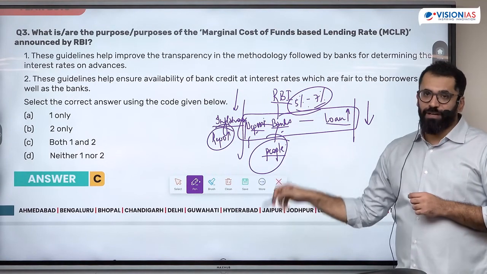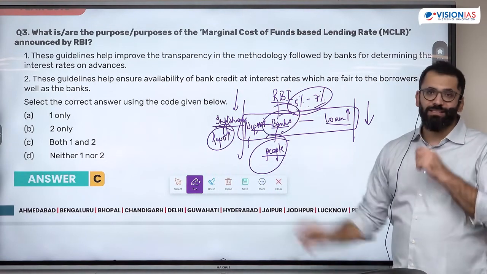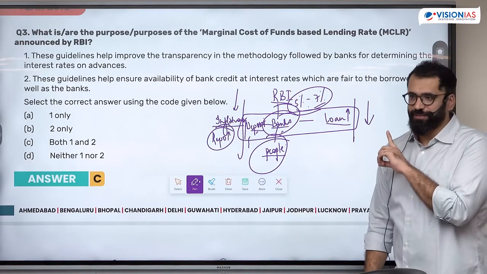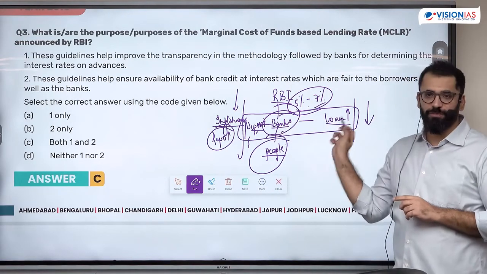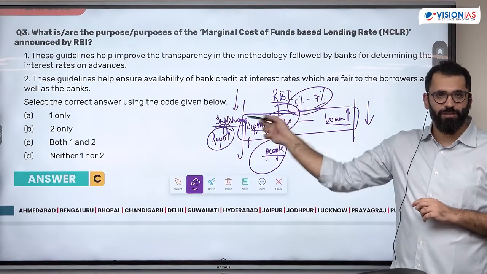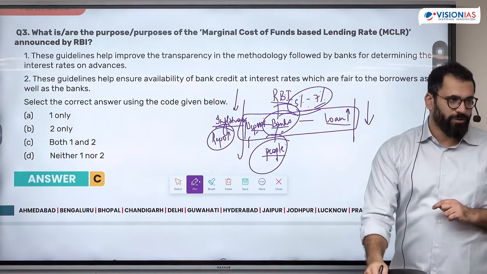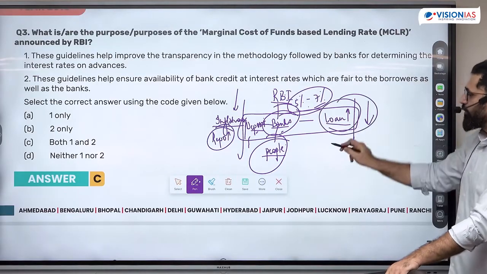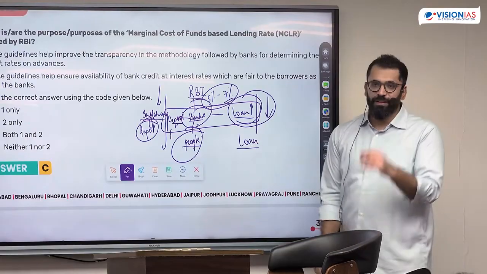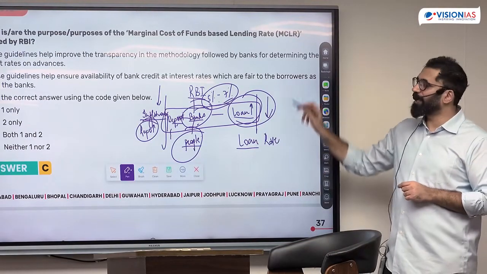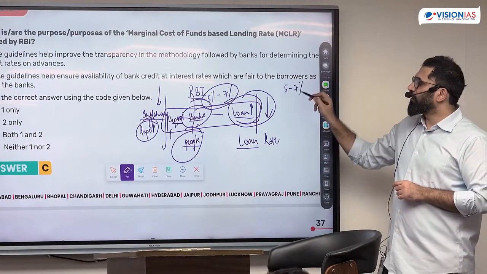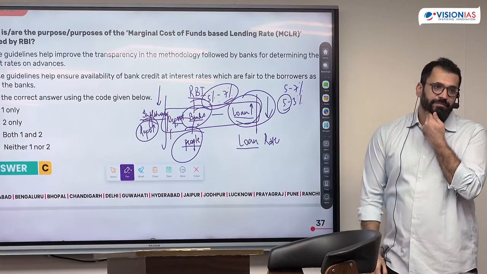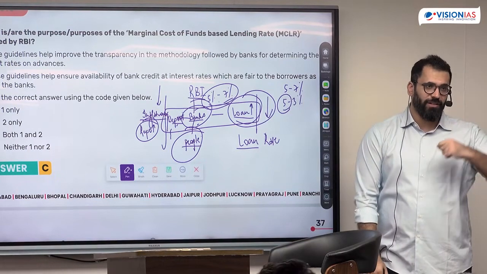Now, how does this happen if I cannot control how the banks decide the loan? First, this relation is clear: how both of them should reflect what RBI is doing. Increase hoga to dono increase hoga, decrease hoga to both should decrease, right? Now, if this should happen, I should control how banks can decide their rate for loans. Because if I am making it from 5 to 7 or from 5 to 3, the bank is not shifting from 5, because the bank has its own method of loan.